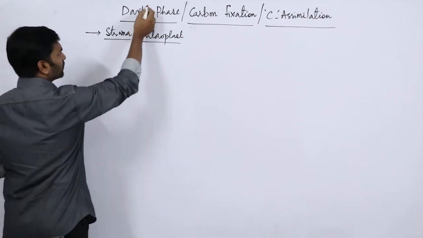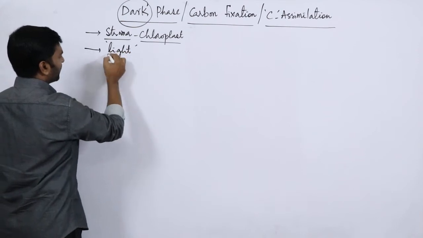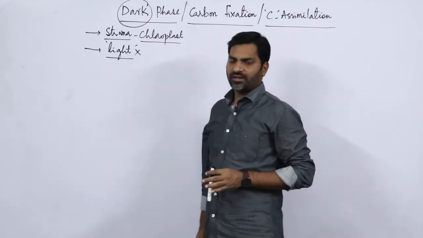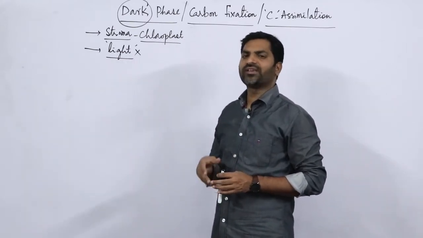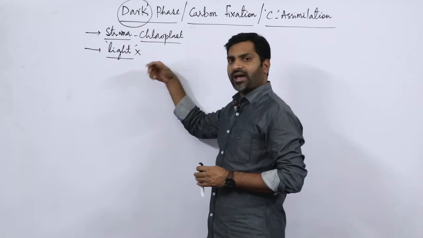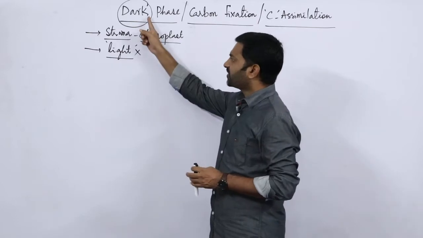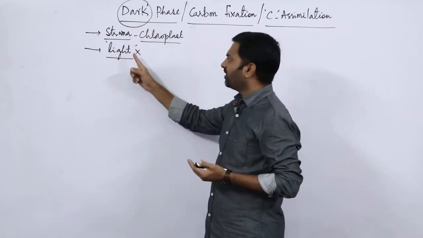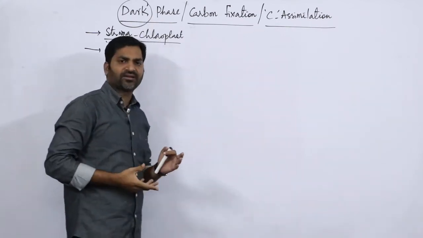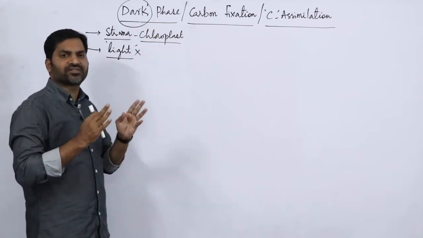So this is dark phase. Dark phase nothing but it does not require any sunlight. Sunlight is not needed for dark phase. So this is an older concept, but recent experiments or recent research says that it takes place in the presence of light or in the absence of light. In older times, scientists believed that dark phase does not need light. Hence this is called dark phase. But in recent times, experiments say that dark phase occurs in the presence or in the absence of light.